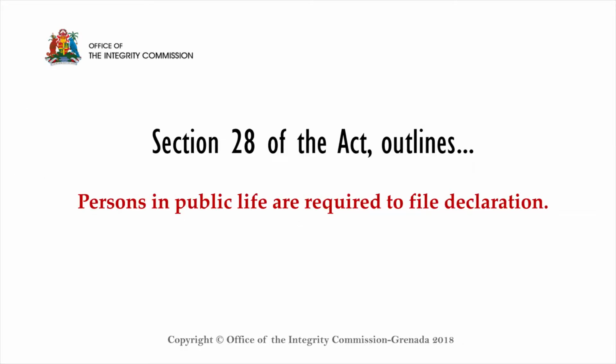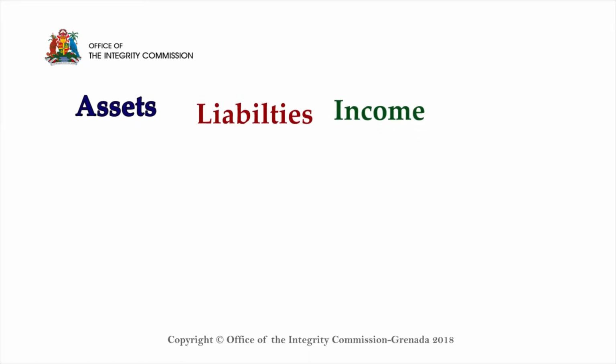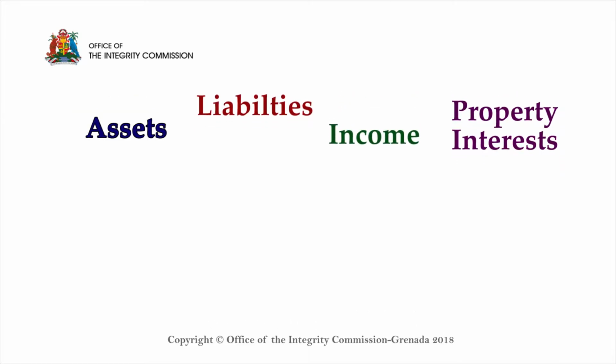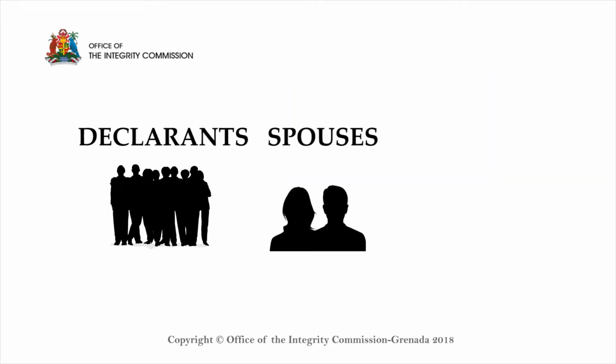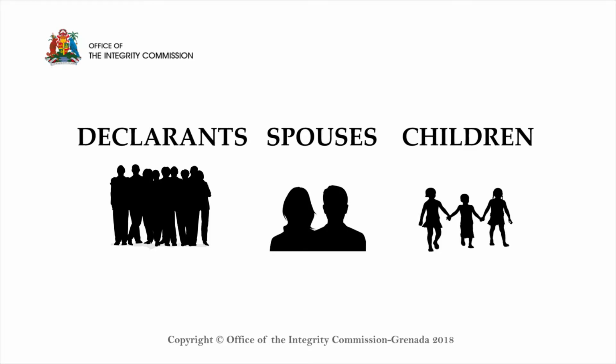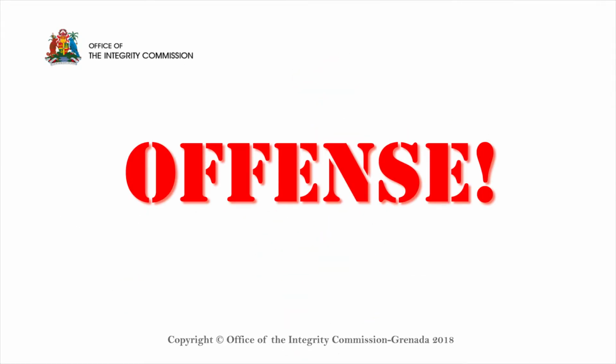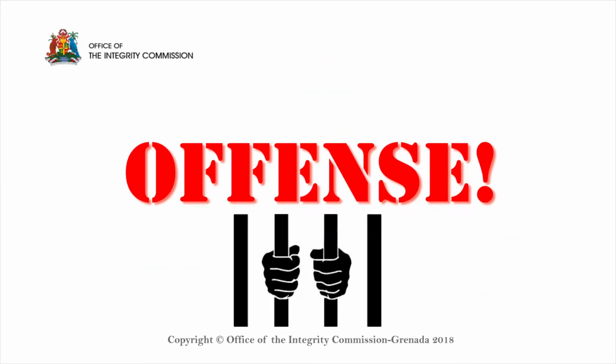Section 28 of the Act outlines the duty of persons in public life to file declarations. Declarations must disclose the assets, liabilities, income, and interest in relation to property held locally or abroad of persons in public life, spouses, and children. Failure to do so is an offense, and several actions may be taken.